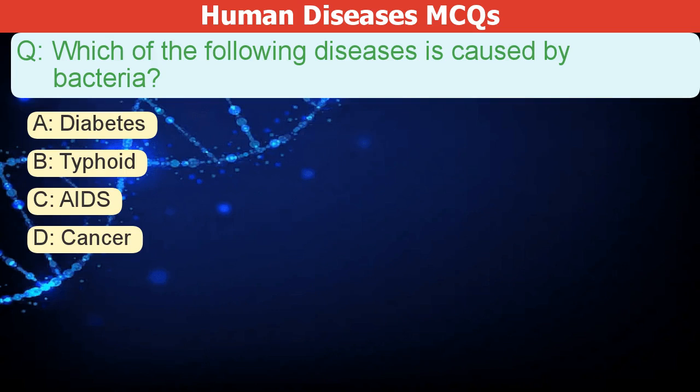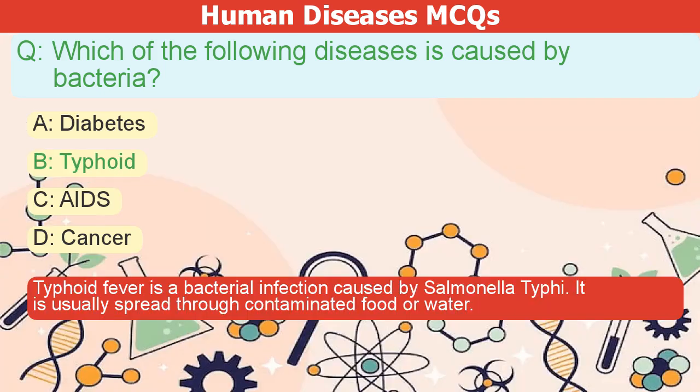Which of the following diseases is caused by bacteria? A. Diabetes. B. Typhoid. C. AIDS. D. Cancer. The correct answer is B. Typhoid fever is a bacterial infection caused by Salmonella typhi. It is usually spread through contaminated food or water.